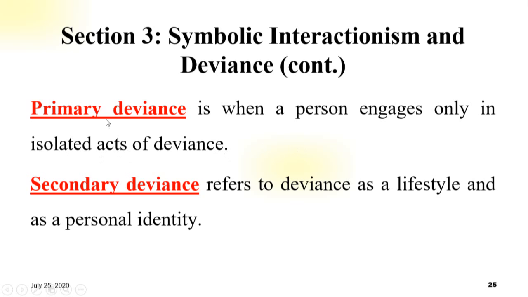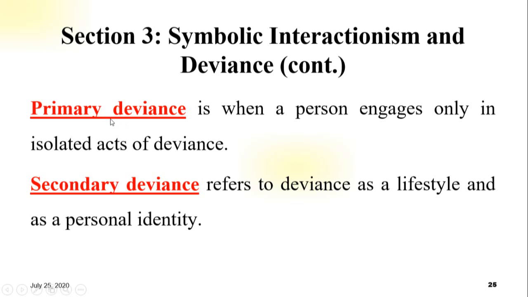And one more point about primary deviance: it is deviance involving occasional breaking of norms that is not a part of a person's lifestyle or self-concept. The word occasional means occurring or appearing. Let's say again, primary deviance is deviance involving occasional breaking of norms that is not a part of a person's lifestyle or self-concept.